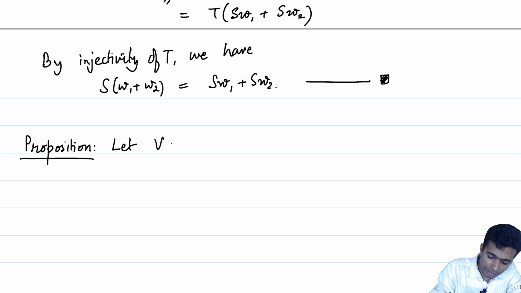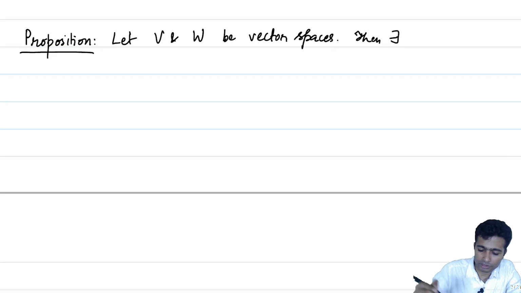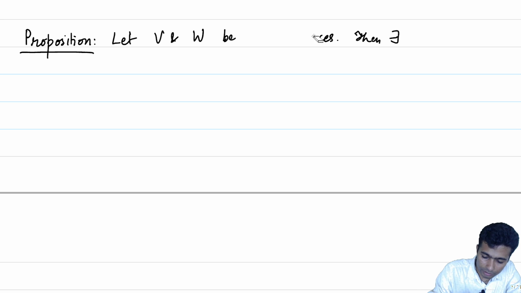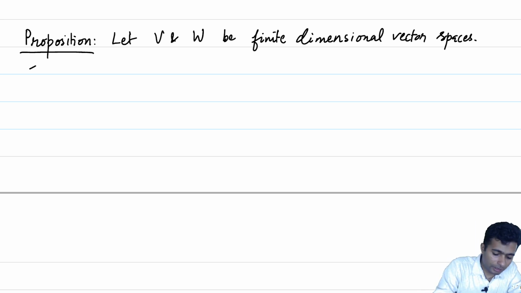So, let V and W be finite dimensional vector spaces, then V and W are isomorphic.